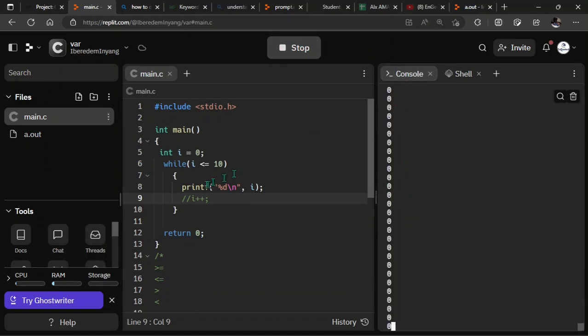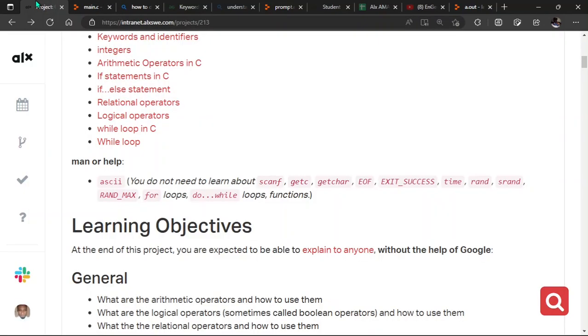It's not going to end, because as long as i is not greater than 10 and you've not incremented it, it will keep on printing 0 values. So until you increment it such that it iterates through till it meets 10, it's not going to stop printing. So let's stop that. Try not to write a while statement without incrementing, else you're going to run into an infinite loop. So let's take this out and run again. All right. Okay, we have our values printed right there.